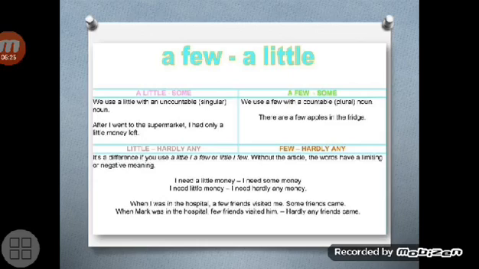For example, I need a little money. I need some money. I need little money. I need hardly any money.